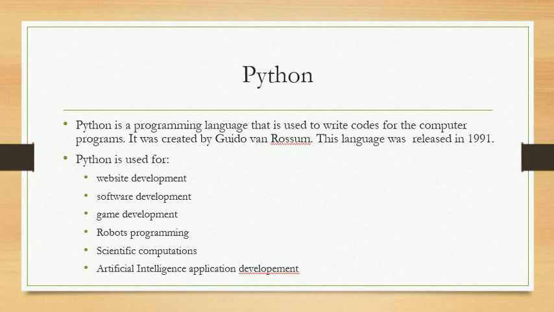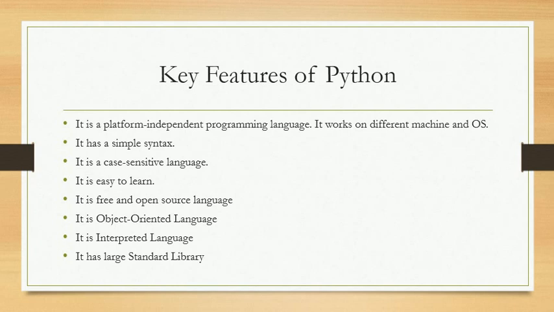Nowadays, Python is highly in demand in data science. If you search for the top 5 computer languages on the internet, then in the first position you will see Python come.